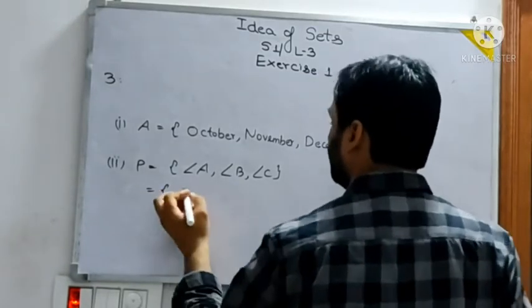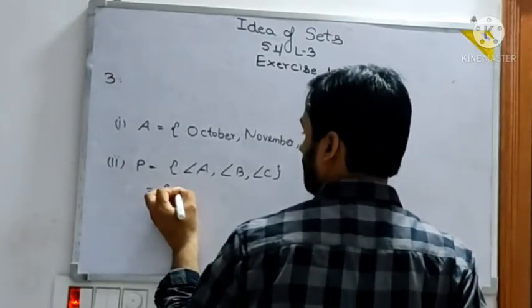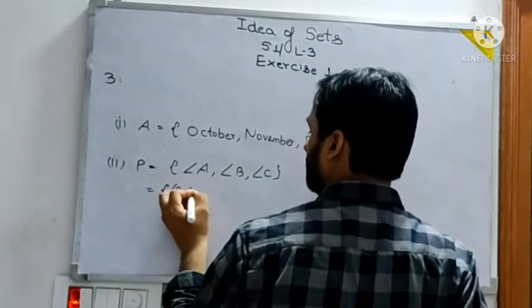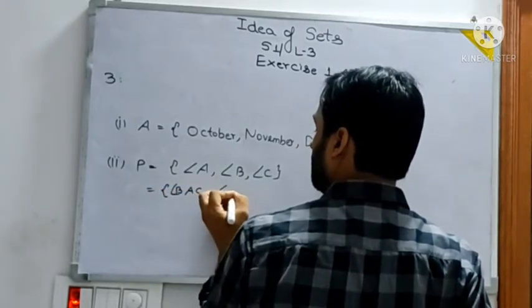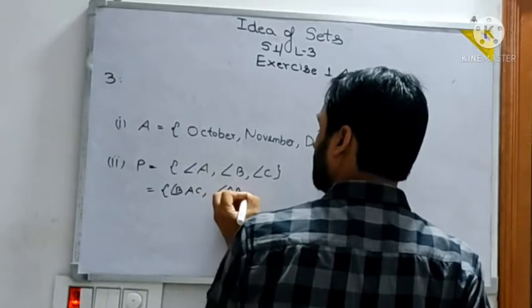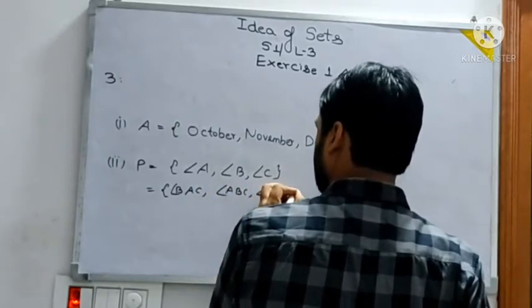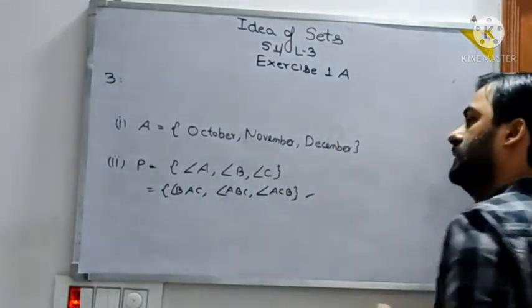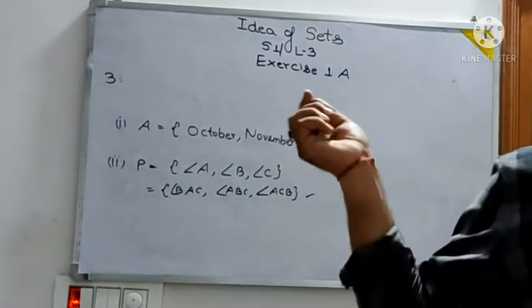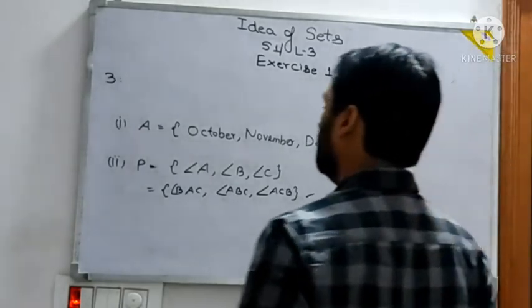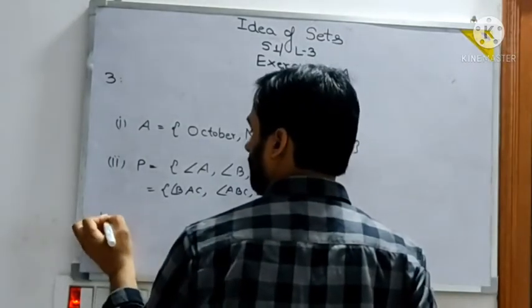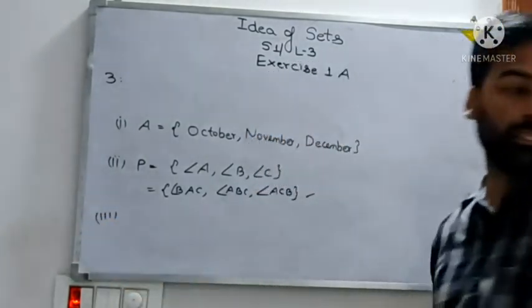Since the triangle is ABC, first angle BAC, then angle ABC, then angle ACB. This is the better one. But people write like this also. Both are acceptable, no problem. Then the third one. What is the third one?